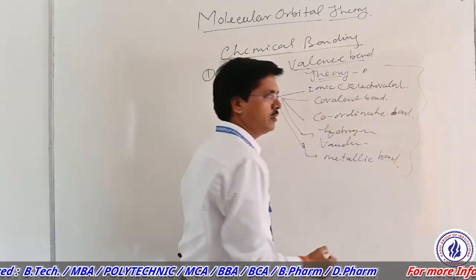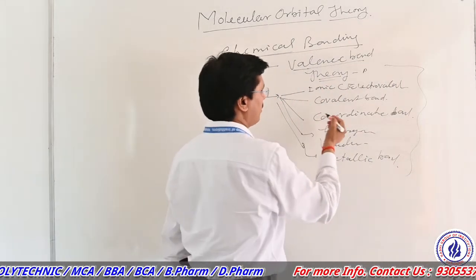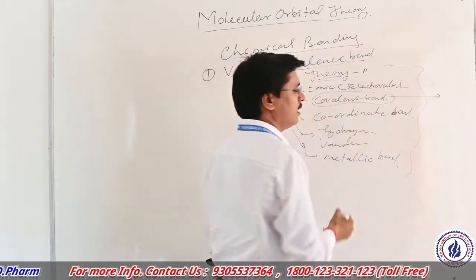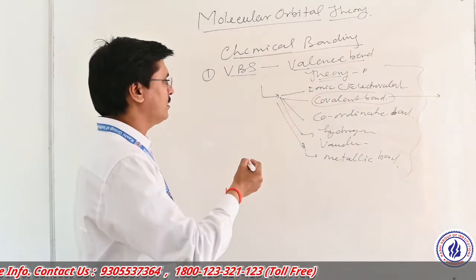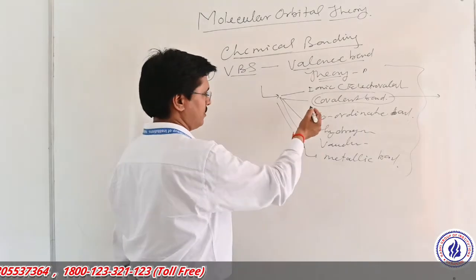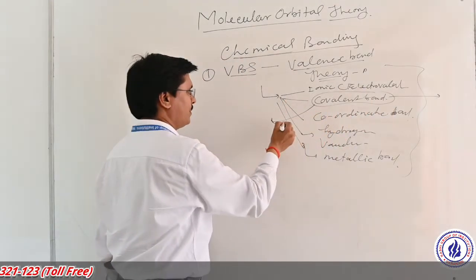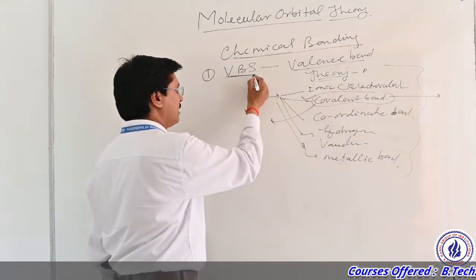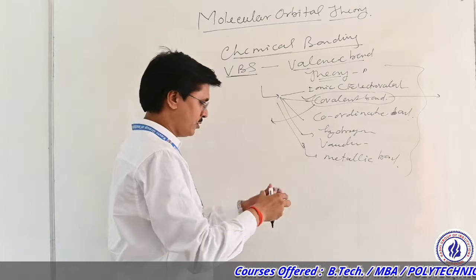Of all these bonds, I will discuss only covalent bond formation, especially in organic or inorganic molecules. This type of covalent bond formation is explained on the basis of valence bond theory.